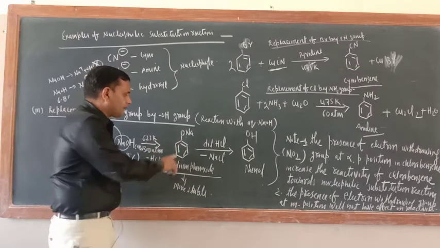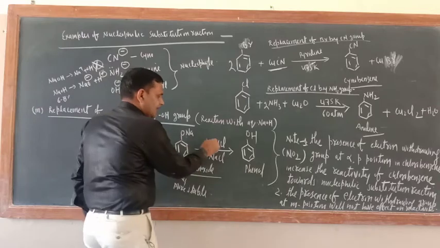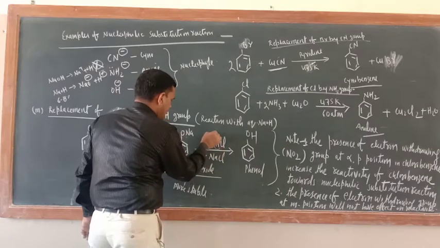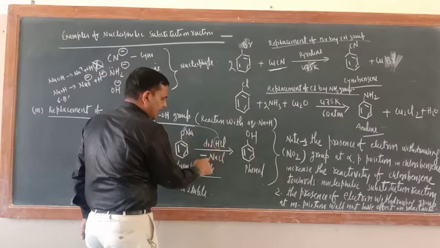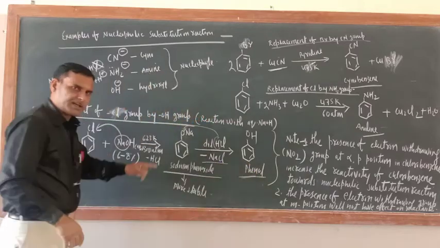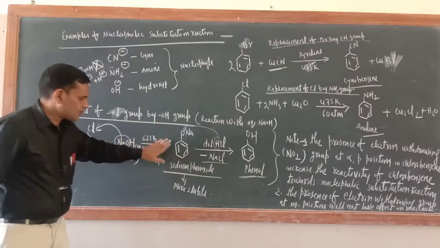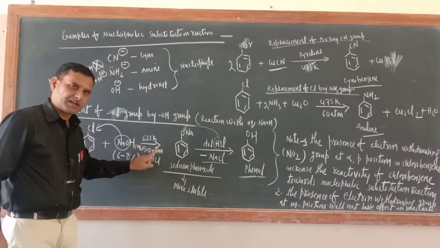Now if you subject it to acidic hydrolysis, dilute HCl will furnish H positive. This H positive will come here. So now phenol is there, minus NaCl. So the ultimate product is phenol. But in between the reactant and the product, sodium phenoxide must be formed. Okay, so remember this reaction.